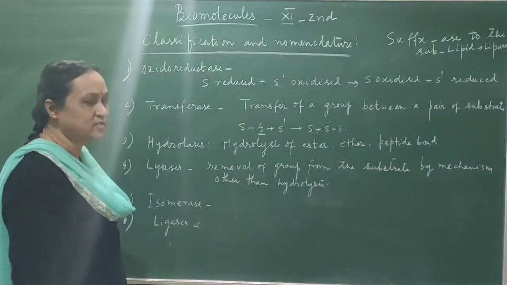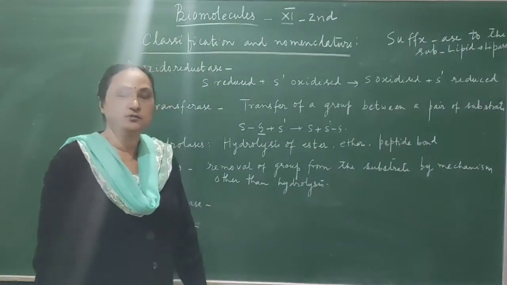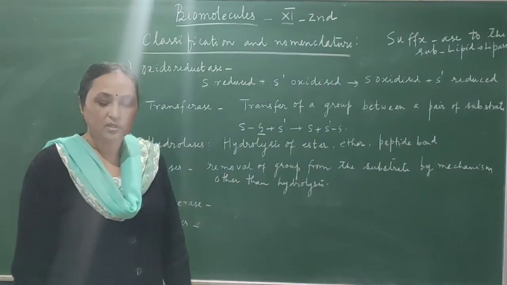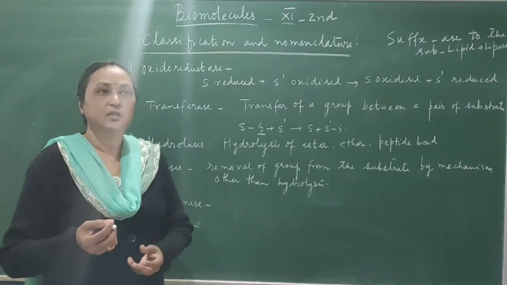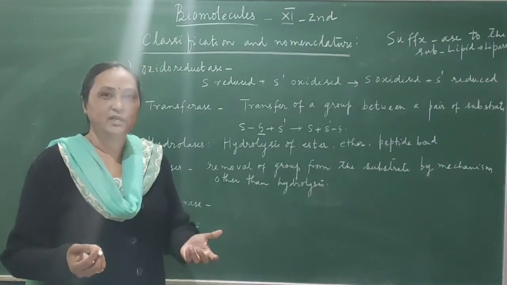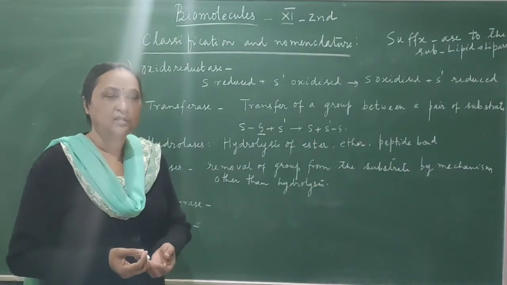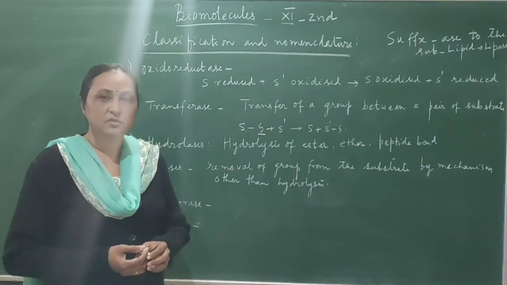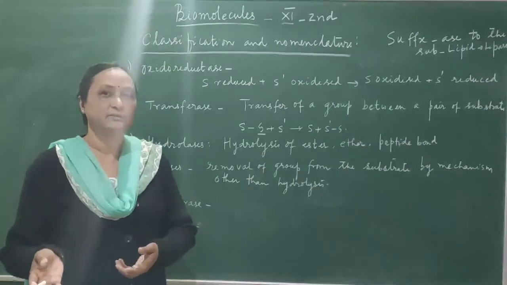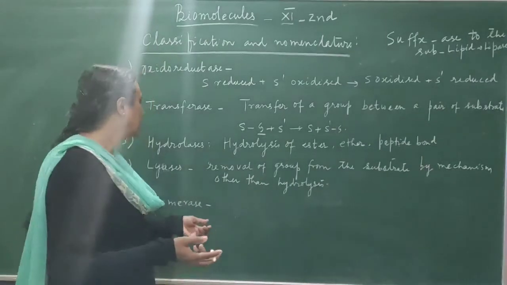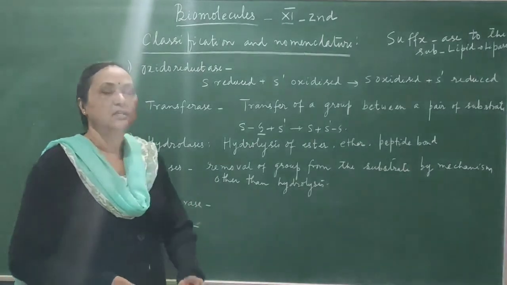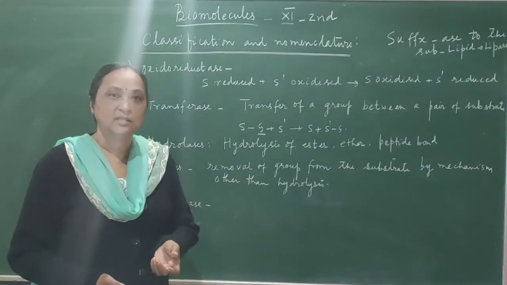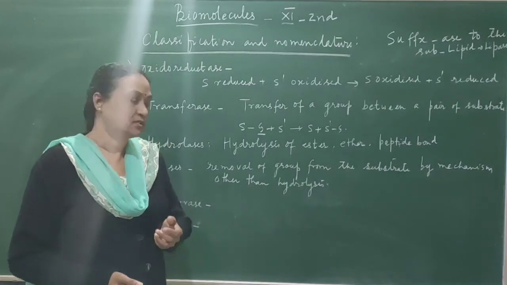Then the isomer: all of you know that these are different forms of the same compound. The number of atoms and molecules will remain the same. Only the arrangement is different, so you can find a different shape. For example, in the carbon chapter in class 10 we have studied there are so many isomers of carbon, for example charcoal and graphite. So these are all isomers; the shape is different. The enzyme which catalyzes the isomerization reaction is called isomerase.